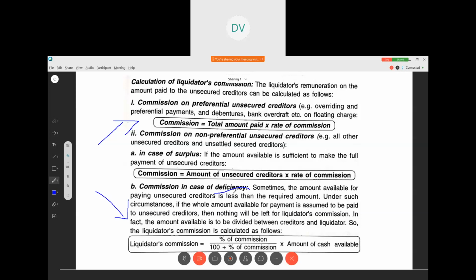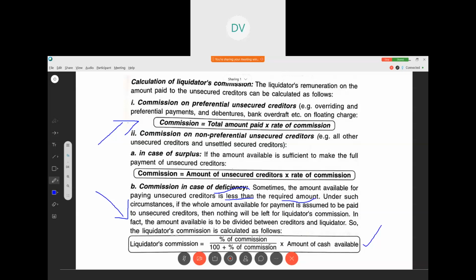In case we have a deficiency, that means the amount available for paying unsecured creditors is less than the required amount. That means now we have to pay them 1 lakh, but we have only 80,000. That means we got a deficiency.